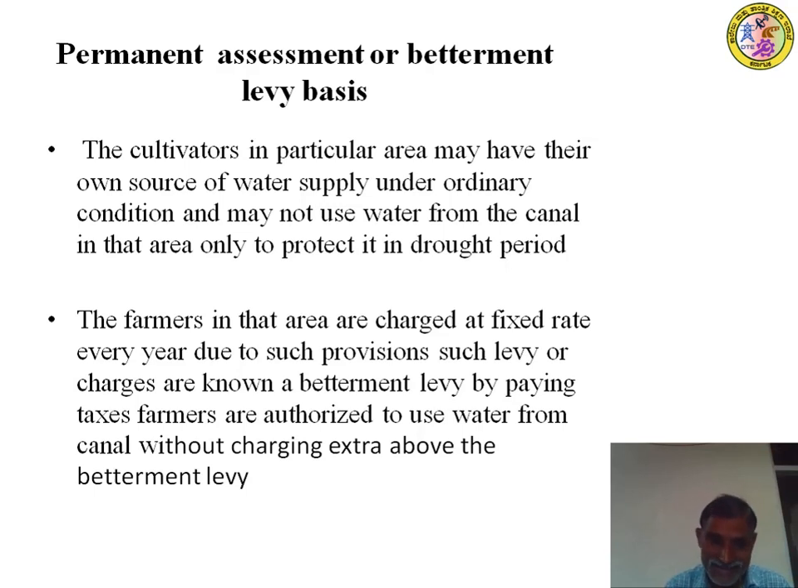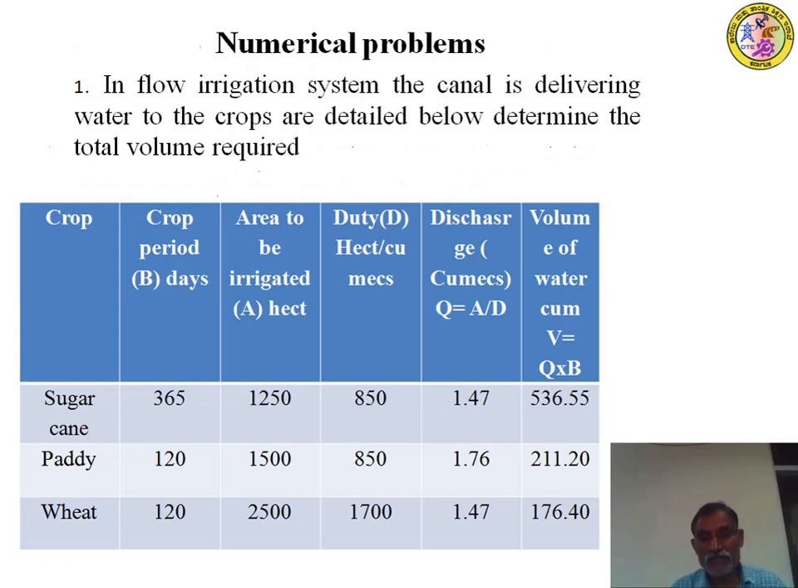By paying taxes, farmers are authorized to use water from the canal without being charged extra above the betterment levy. Betterment levy, I think you might have heard the word. Betterment levy means, even during the drought season, it is a permanent method of collecting the revenue for the government, along with the land charges, right?